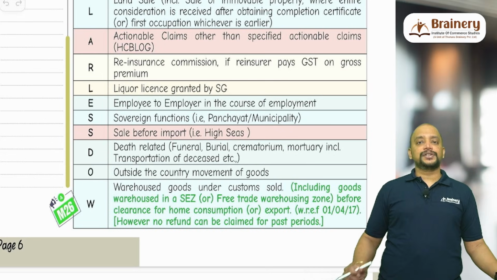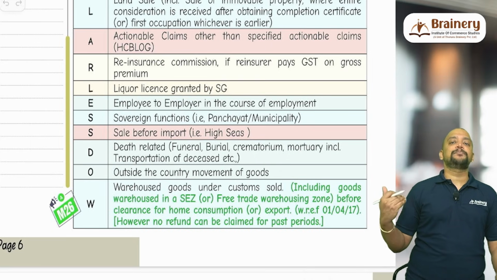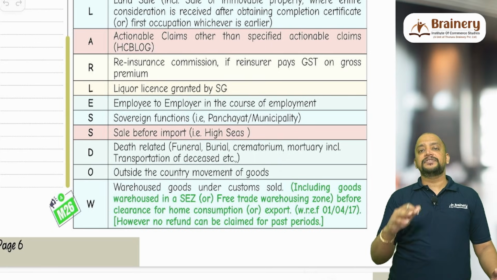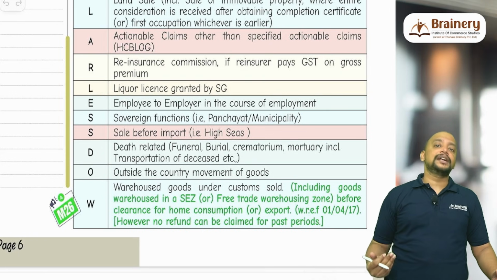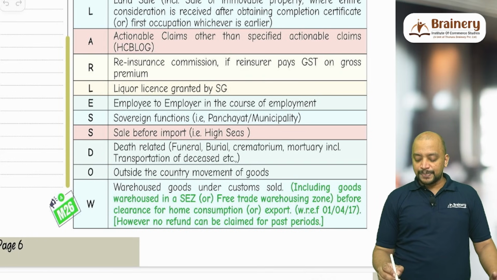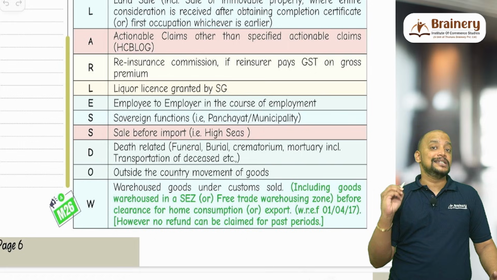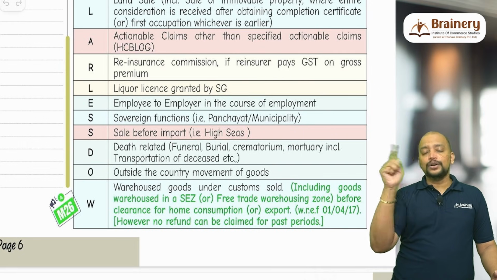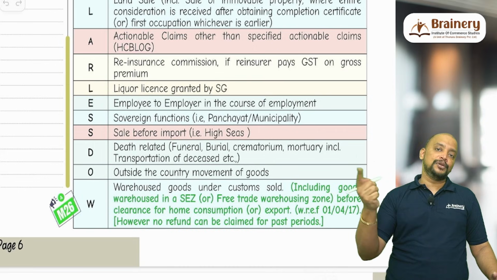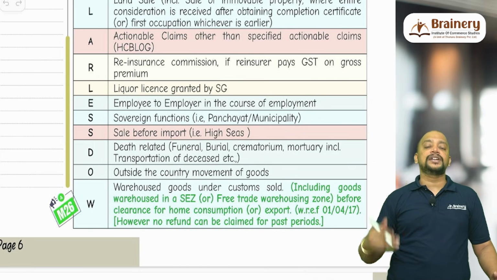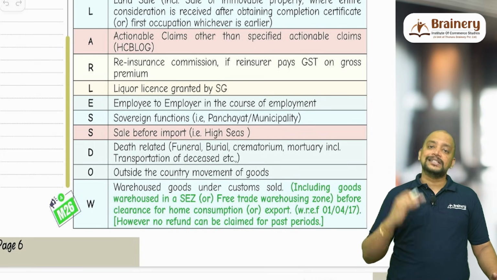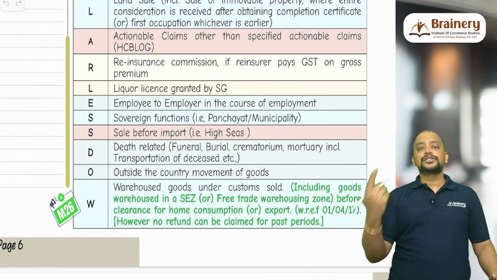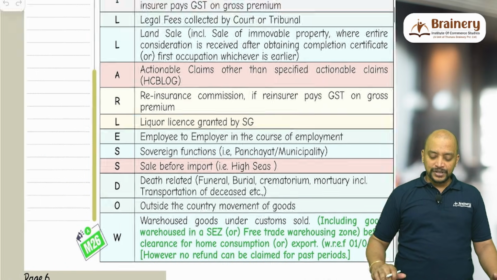Then S for sovereign functions. Sovereign functions means municipality or gram panchayat functions will come under sovereign functions, that is excluded from supply. All activities of government in relation to Article 243G, so if it is a panchayat, then it is Article 243G of the Constitution, and if it is a municipality, Article 243W of the Constitution. In 243G and 243W of the Constitution, they have listed out certain activities. Article 243G is the 11th Schedule and Article 243W is the 12th Schedule to the Constitution. So just keep this in mind.